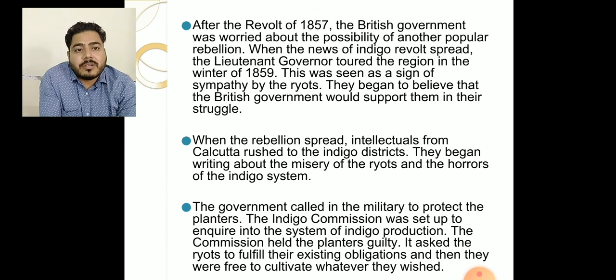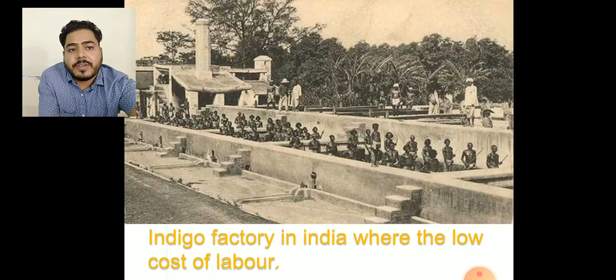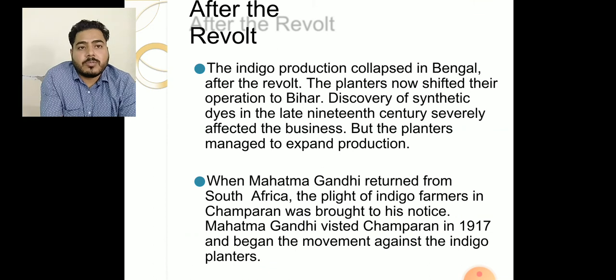The Indigo Commission was set up to inquire into the system of indigo production, and the commission held the planters guilty. It asked the ryots to fulfill their existing obligations, and they were then free to cultivate whatever they wished. Indigo factory in India: in this picture we can see how Indian laborers were forced to extract the indigo color in the factories. After the revolt, what was the result?